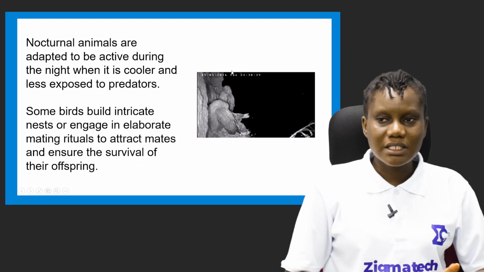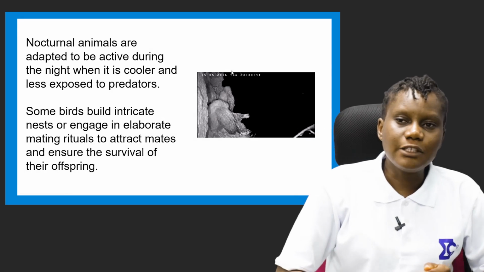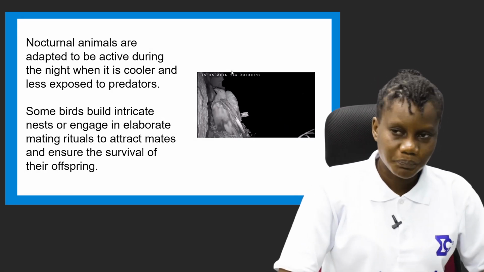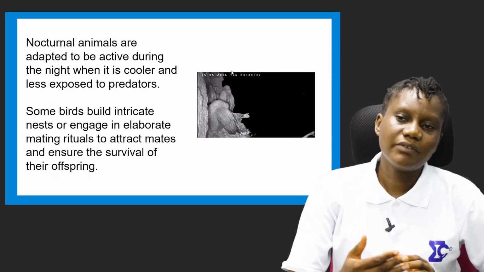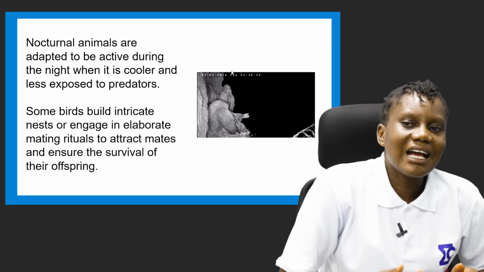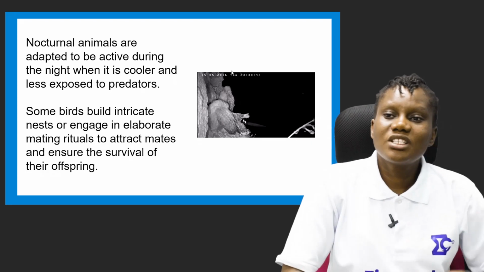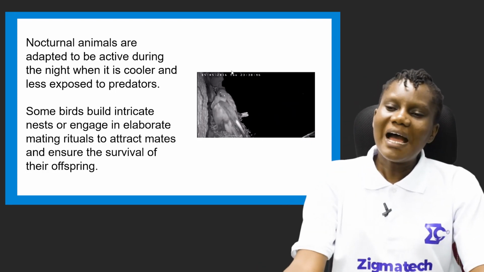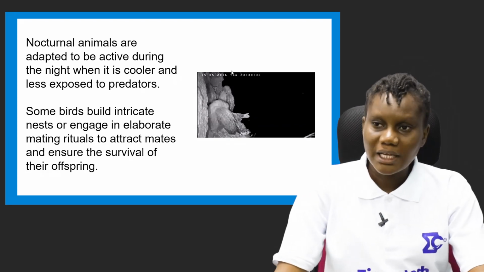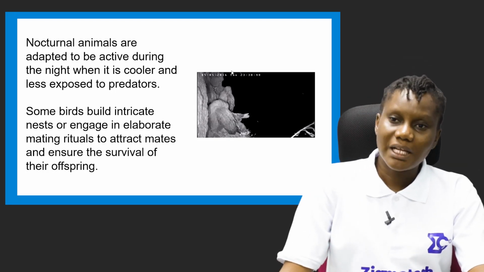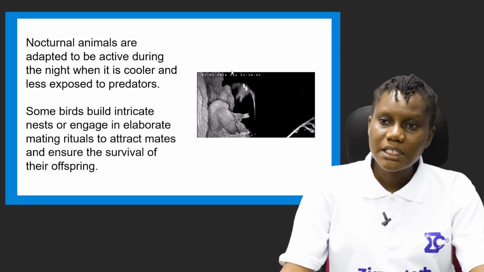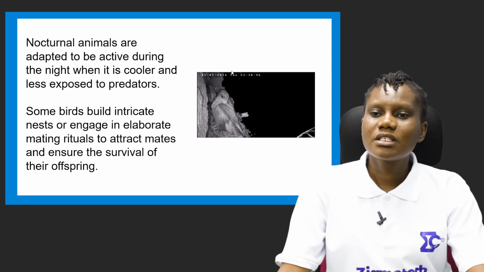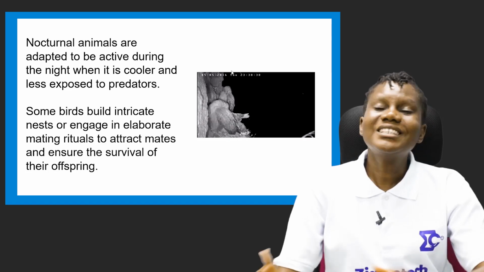Nocturnal animals are adapted to be active during the night. You know, our induction question was: what animals are active at night? Nocturnal animals are adapted to be active during the night when it is cooler and they are less exposed to predators. So there are animals that are nocturnal, and we have the bats. They are more active at night. We have owls that are more active at night, and some other animals. That is their behavior.